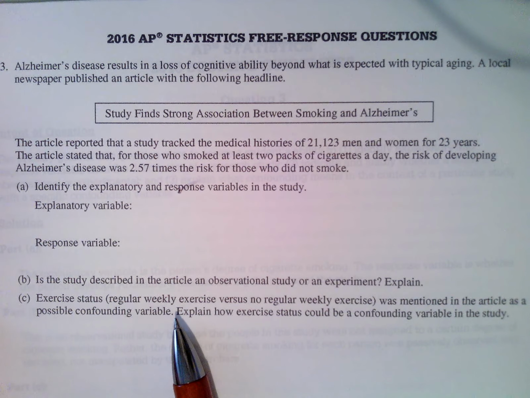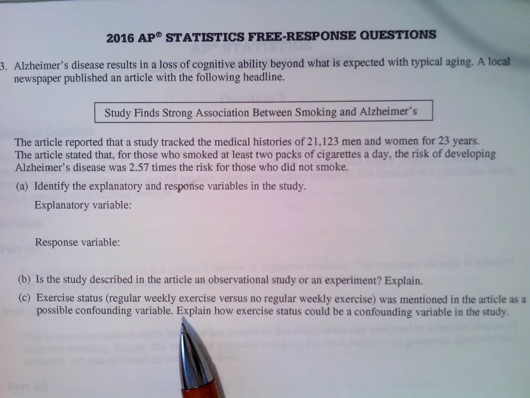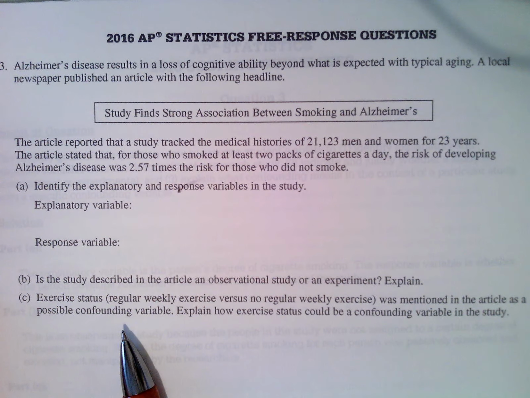So that's why it could be a lurking variable. This exercise was never controlled as it would be in an experiment, so it can show up as a lurking variable along with other things as well. You just have to describe that it wasn't controlled, so it could be a lurking variable. It could affect what we're seeing.